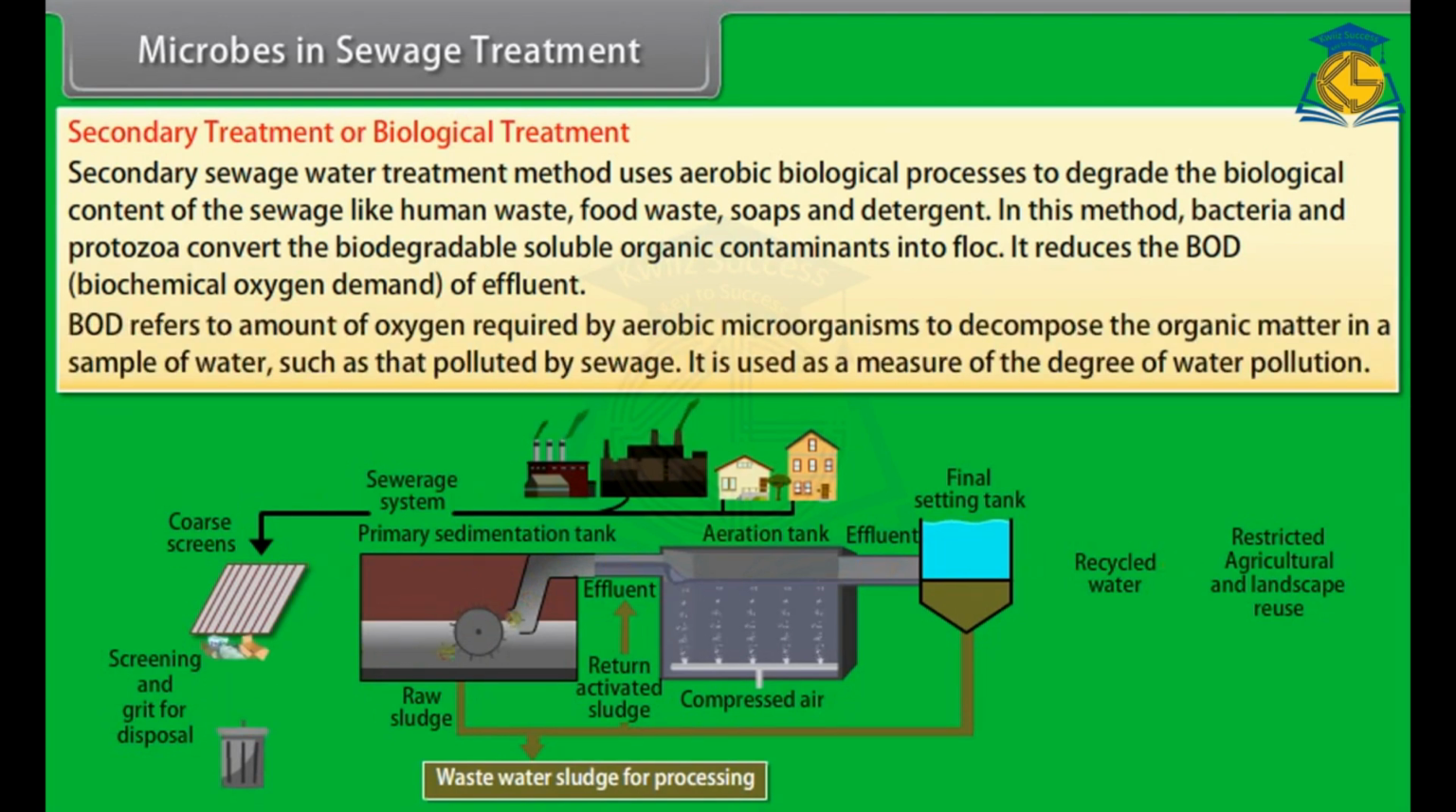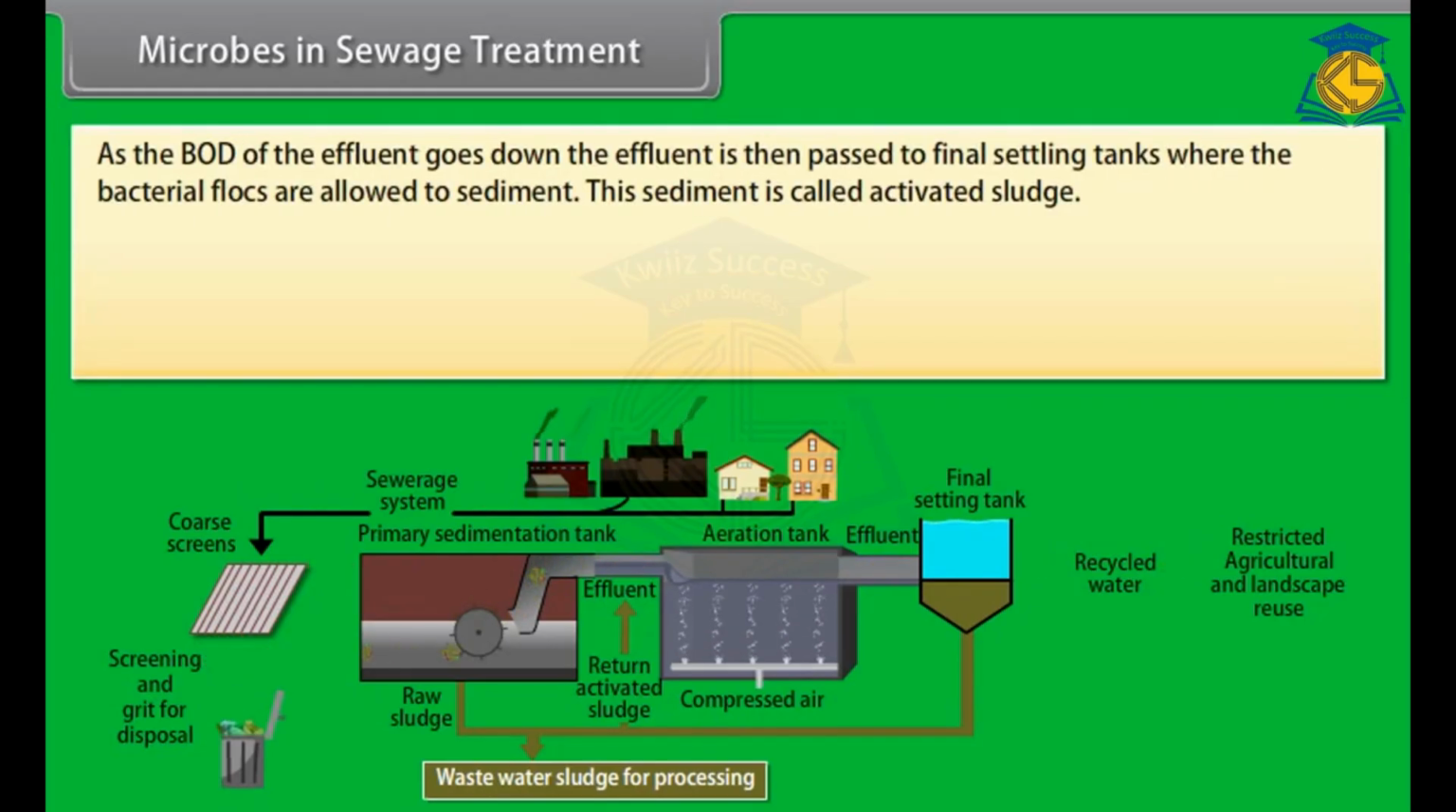BOD refers to the amount of oxygen required by aerobic microorganisms to decompose the organic matter in a sample of water, such as that polluted by sewage. It is used as a measure of the degree of water pollution. As the BOD of the effluent goes down, the effluent is then passed to final settling tanks where the bacterial flocs are allowed to sediment. This sediment is called activated sludge.